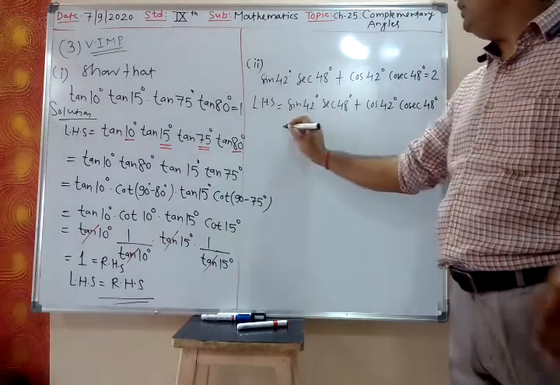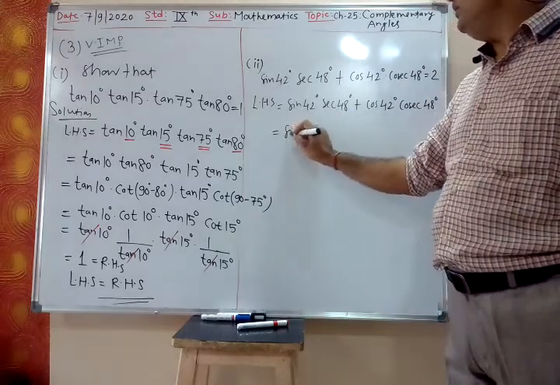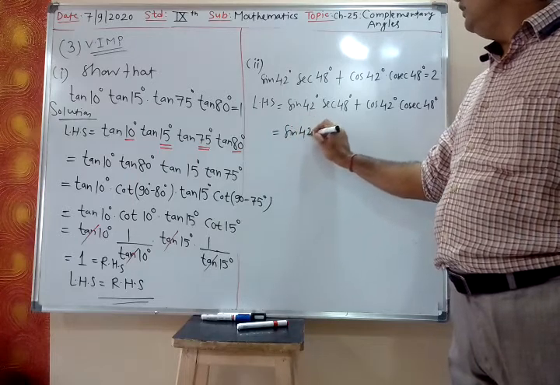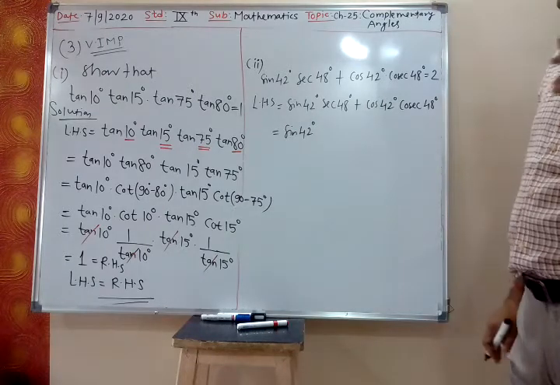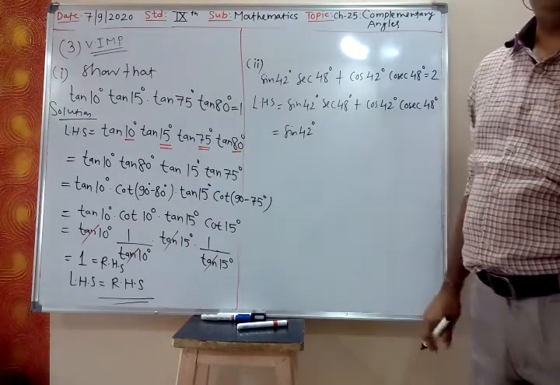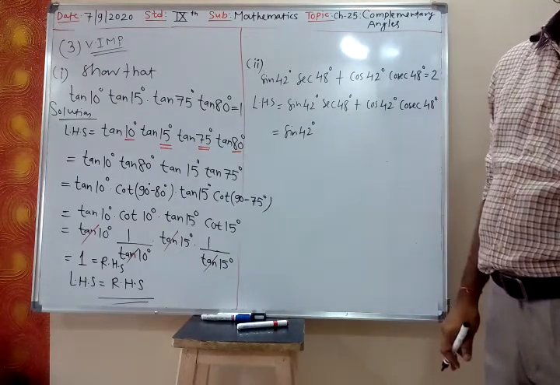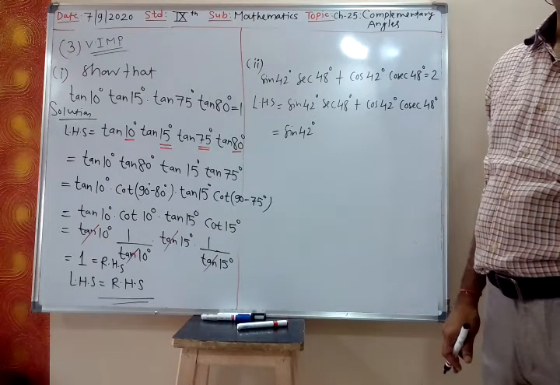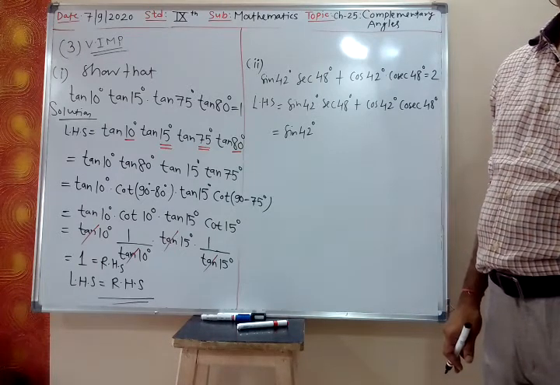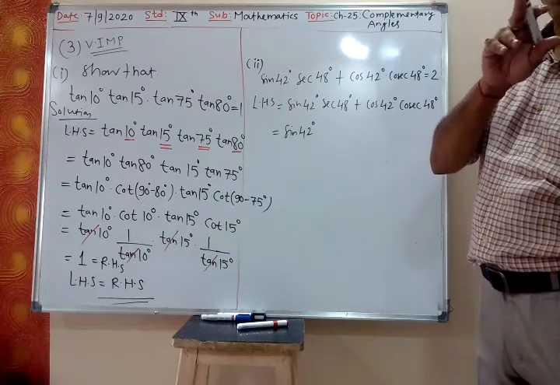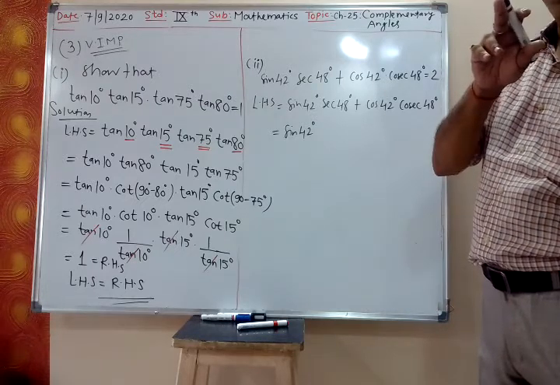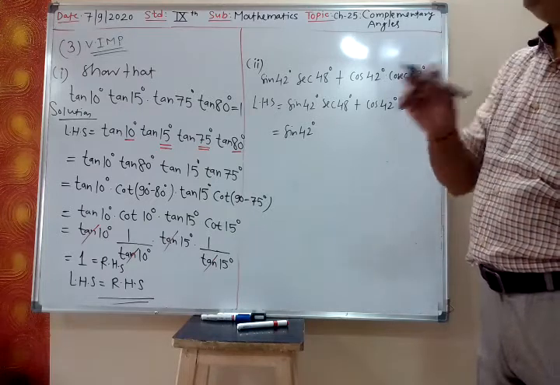Yes, first two terms you have to simplify, no? So sin 42 degree. Now one you fix, other you change. Now sec 48 degree. What is the complementary angle of sec? Cosec. The complementary angle of sec is cosec. So sec theta is cosec 90 minus theta.